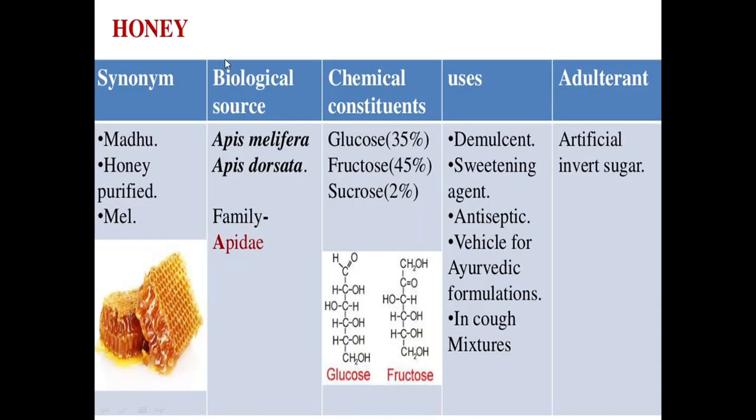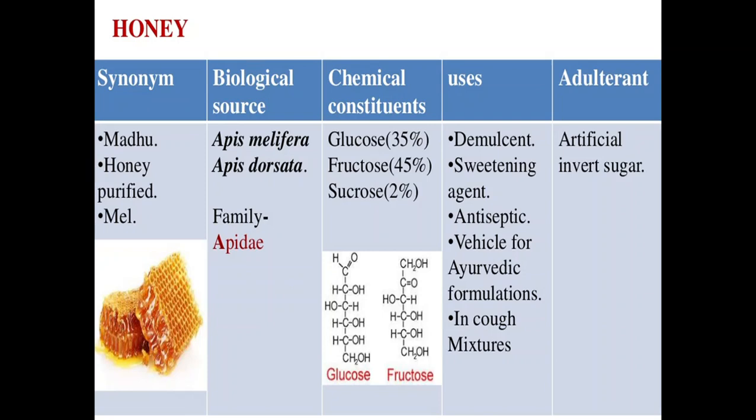Next drug is honey. The synonyms for honey are that it is commonly known as madhu, honey purified and mel. Coming to the biological source, it is obtained from Apis mellifera or Apis dorsata, which belongs to the family Apidae.